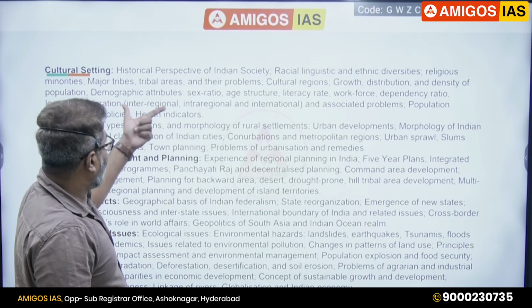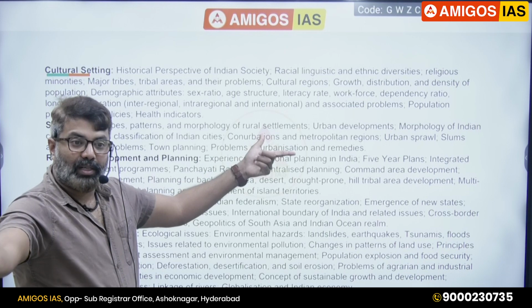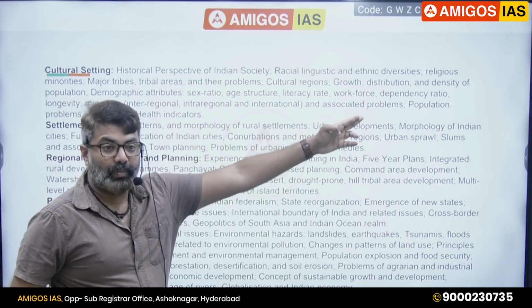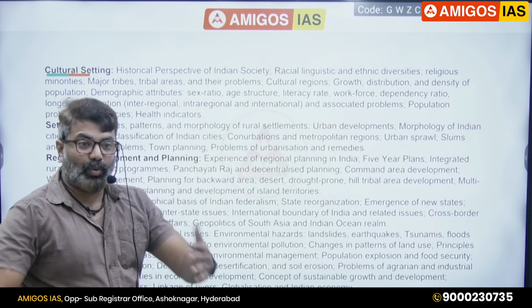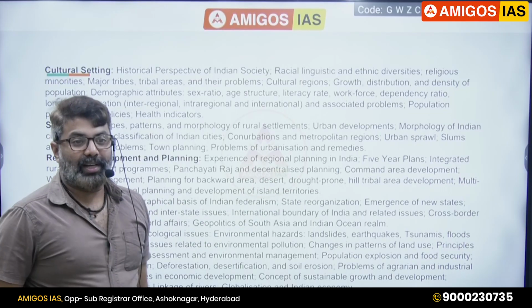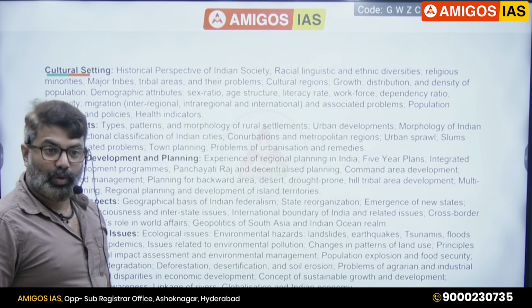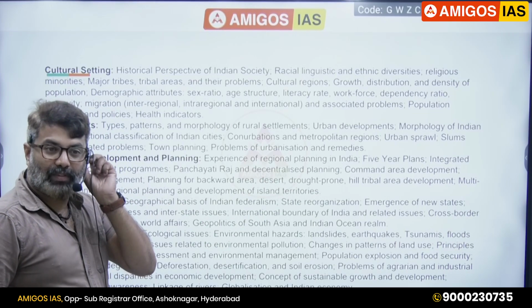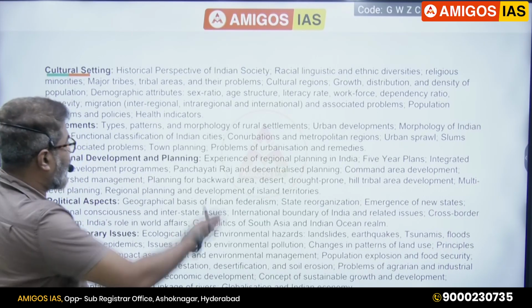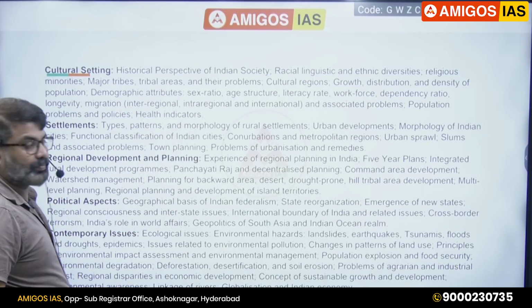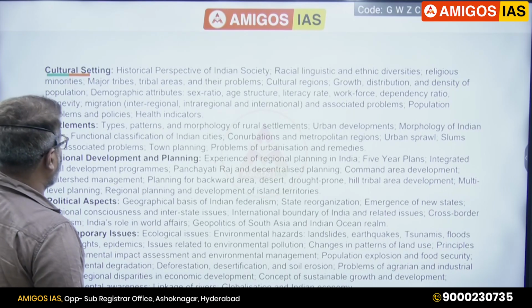So if they had given demographic attributes, comma, next unit, it is understood that you have to read all this. But instead of that, what have they done? Elaborated it. So the syllabus looks kind of lengthy to anyone looking at it. But it's understood that these are all part of the syllabus. Okay.